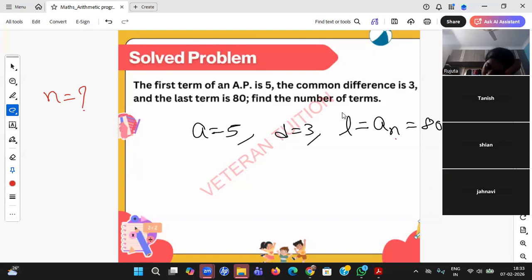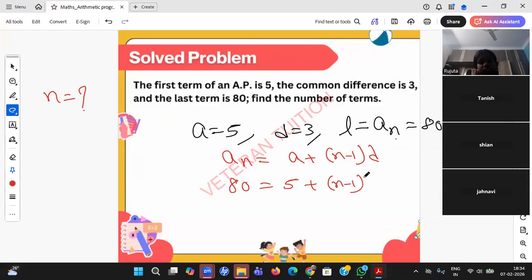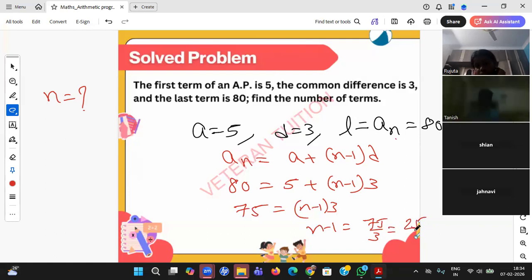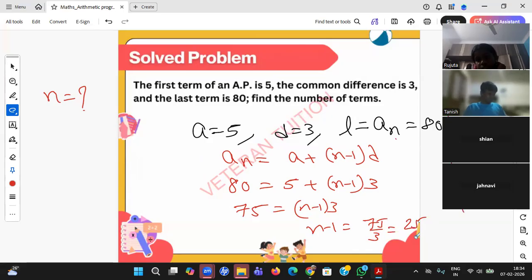Okay, Mega got some answer. Narendran, I think I'll go with Narendran. No, Mega, check calculation. Jahnavi, okay. Oh, many different answers. Okay, so what is the formula connecting? I know one formula which is connecting all of them. A of n is 80, A is 5, n I need to find out, D is 3. One equation, one unknown. 75 equal to n minus 1 into 3. N minus 1 equal to 75 by 3, which is 25. So n equal to 26 is the right answer.